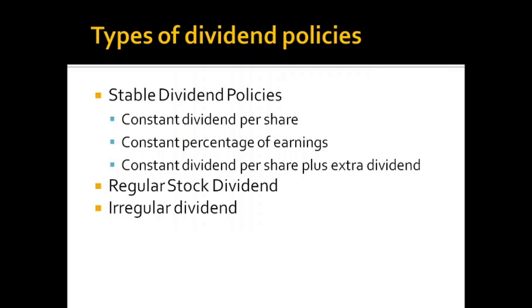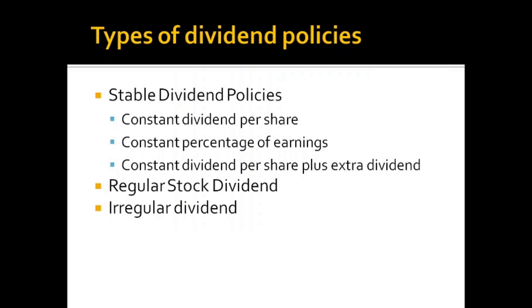So even though there is a fluctuation in the earnings, a stable dividend will always be paid to the shareholders. That's for sure. Whatever happens to the earnings, a stable dividend should be paid to the shareholders. There are three types of stable dividend policies: constant dividend per share, constant percentage of earnings, and constant dividend per share plus extra dividend.